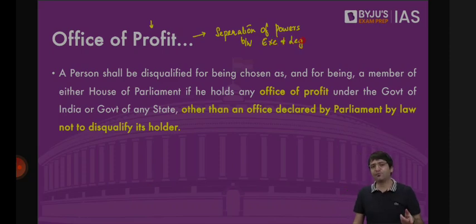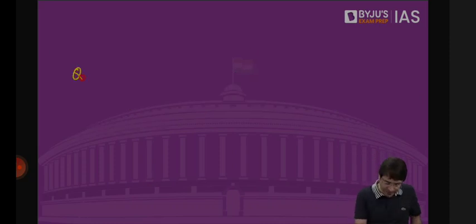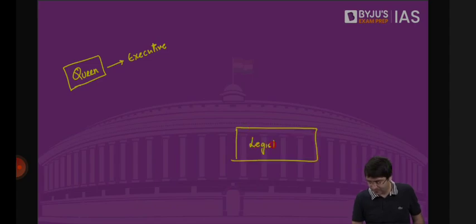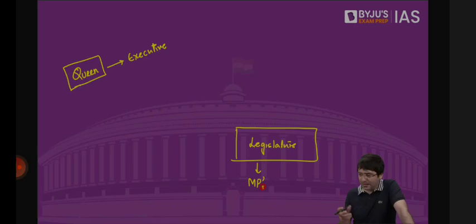And for that, we have to go back to Britain, where this concept, office of profit, emerged. How? We have the office of Queen as part of the executive, and we have the legislature, where MPs are elected. Clear? Initially, Queen had all the powers, the king had all the powers. But over a period of time, the Queen, who had all the powers, who was an absolute monarch, was converted into a nominal head, titular head.